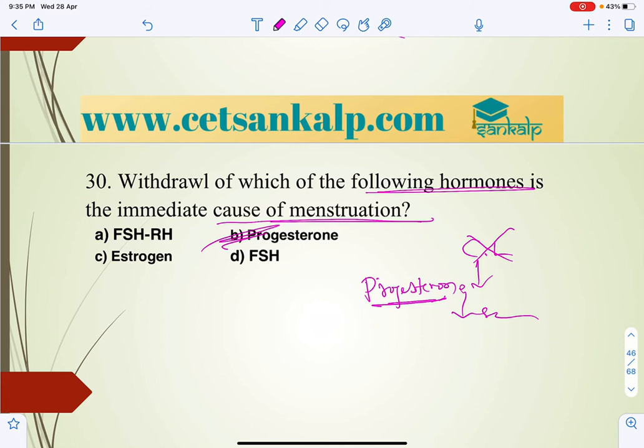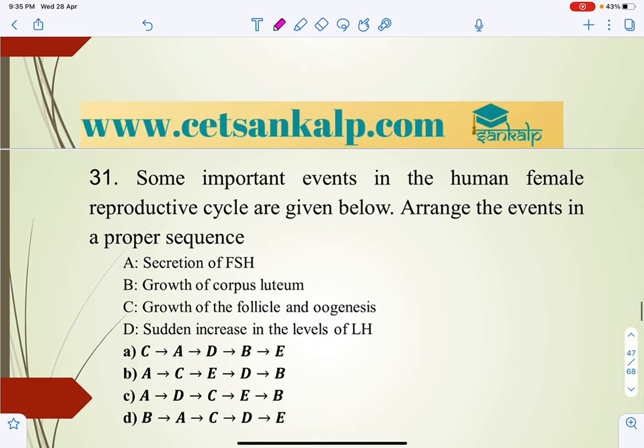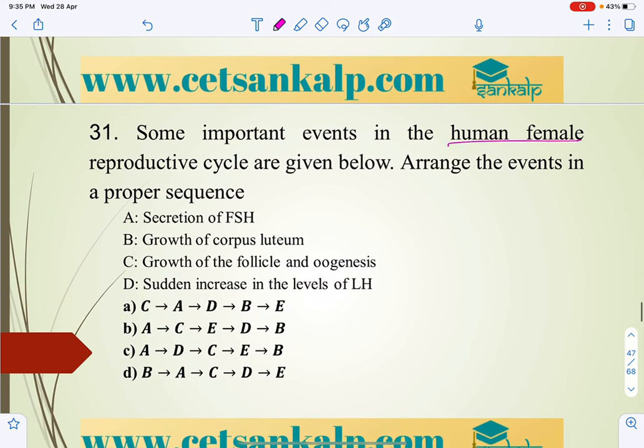Next question. Some important events in the human female reproductive cycle are given below. Arrange the events in the proper sequence. How will the sequence take place? Which is the particular sequence in the female reproductive cycle? Generally the first is the secretion of FSH.